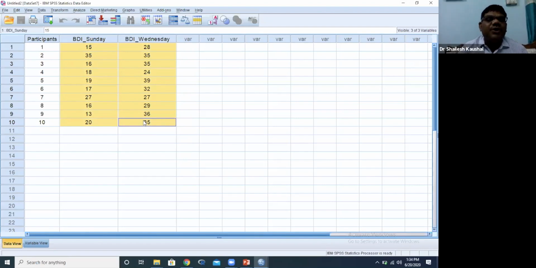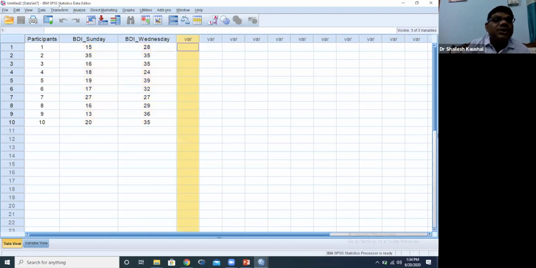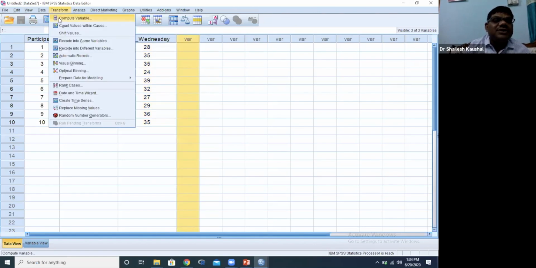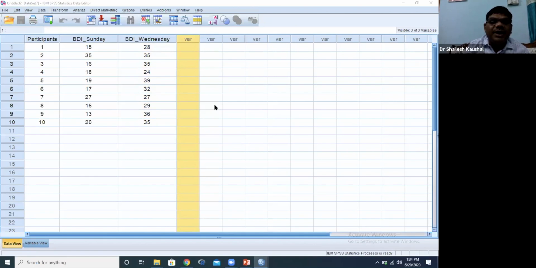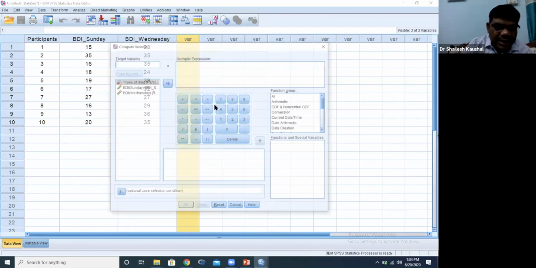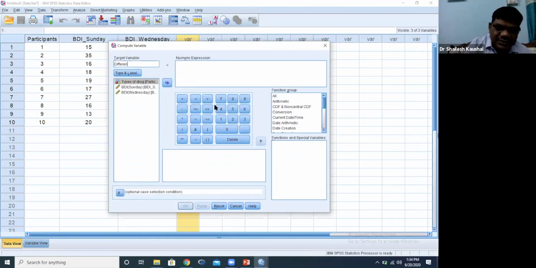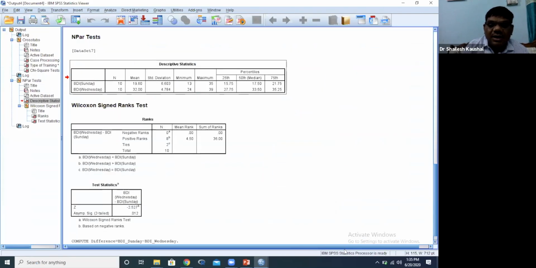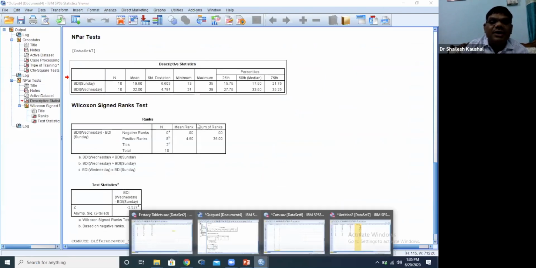First of all, I will create the difference. How will we create the difference? Transform, compute variable, and then I will write here difference, and then this minus this one. So I will get another column. This is our new column.